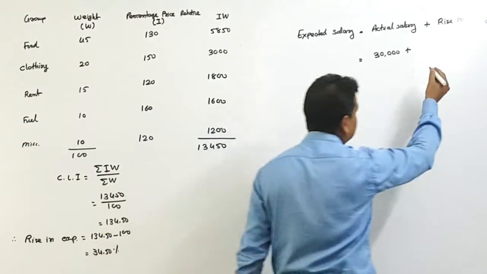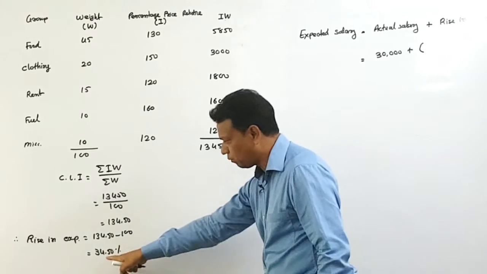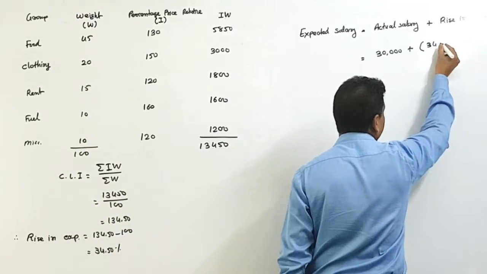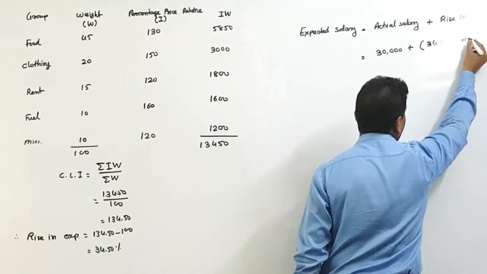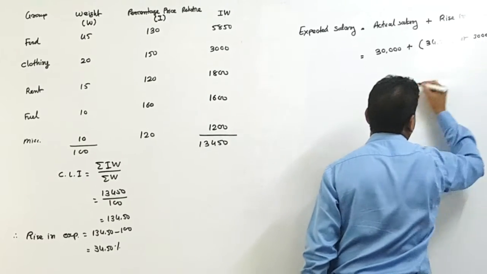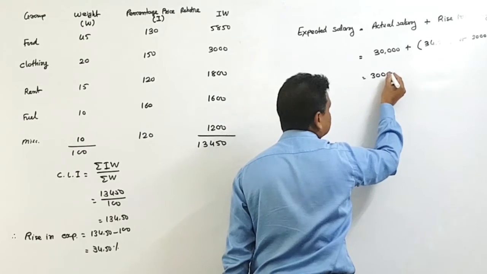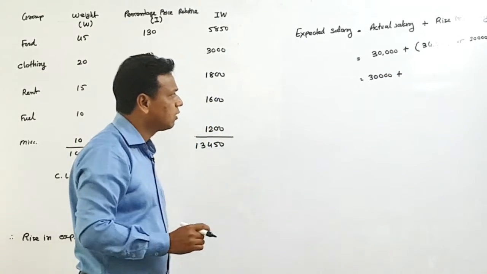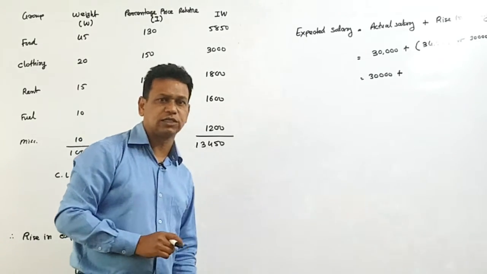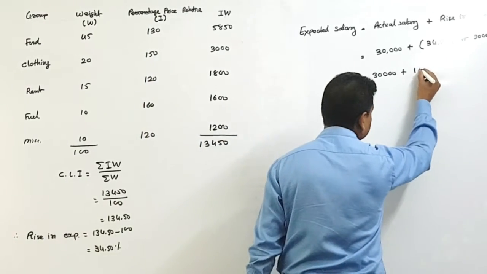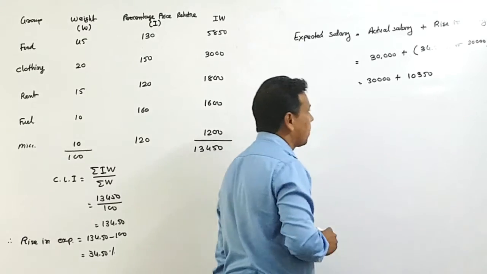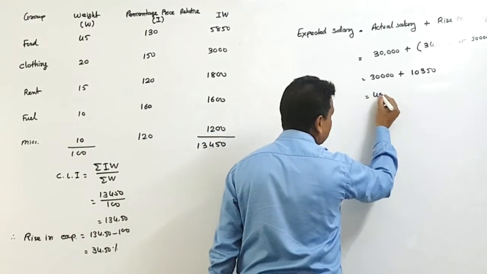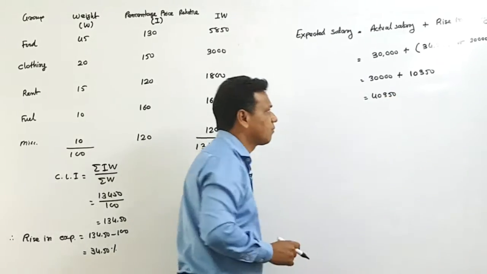So rise in salary, we need 34.5% rise in our salary, that is 34.50% of 30,000. So 30,000 plus, find out, you can use your calculator, 30,000 into 34.50 percentage, it is 10,350. It is 10,350, so my answer becomes 40,350.